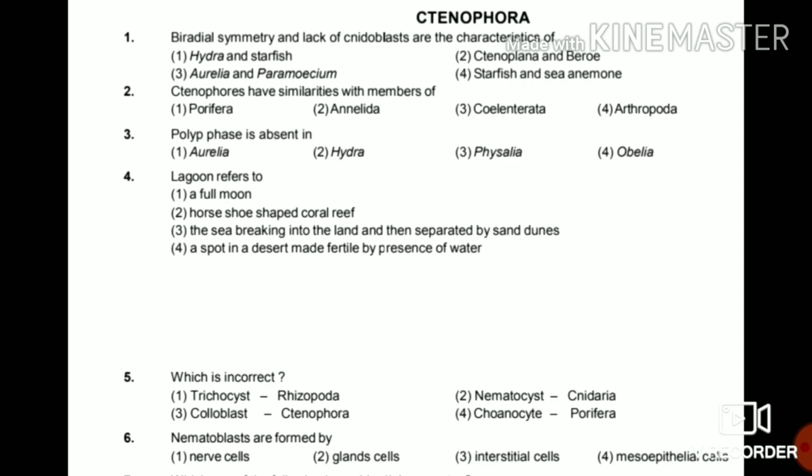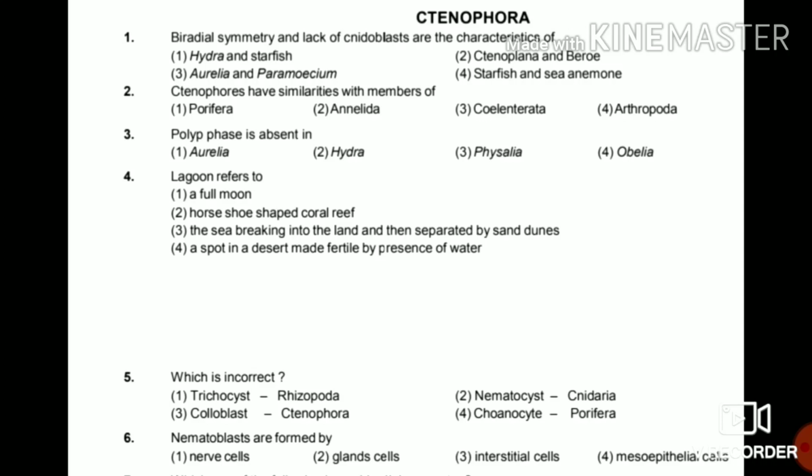First, biradial symmetry and lack of cnidoblast are characteristics of Hydra and starfish, Ctenoplana and Beroe, Aurelia and Paramecium, starfish and sea anemone. So the answer is Ctenoplana and Beroe. These animals are included in the Ctenophora phylum and they lack cnidoblasts and have biradial symmetry.